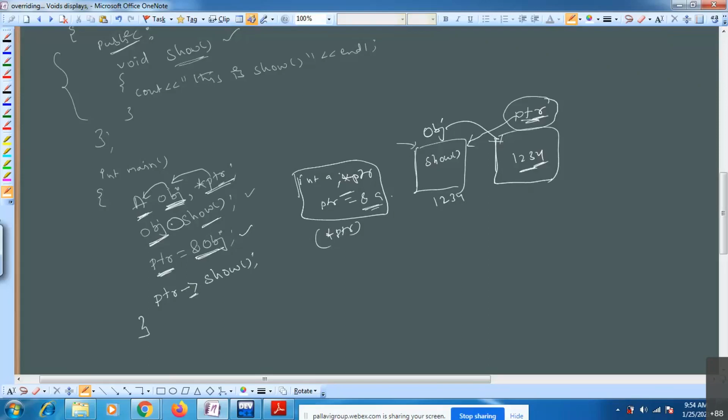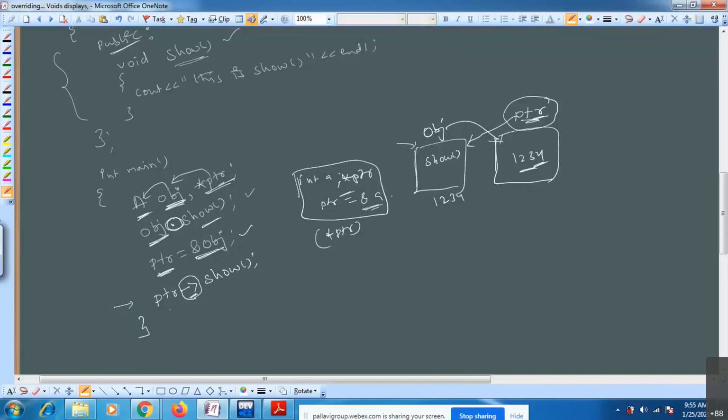This operator we have seen in structures, and even while discussing classes we have already seen it. Whenever you are using a pointer, you need to use this pointer to member operator. If it is an object, you need to use the dot operator.